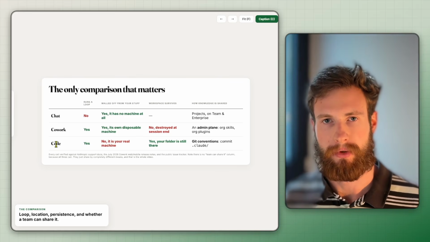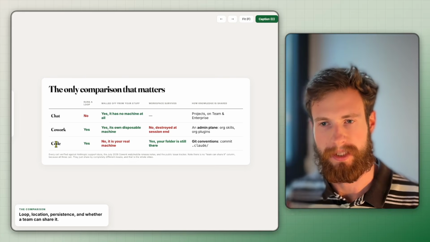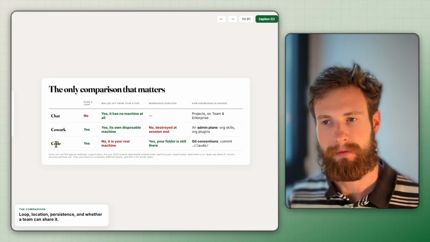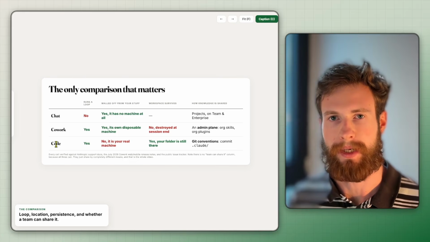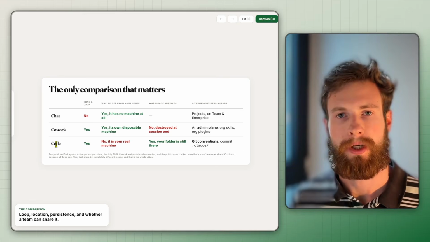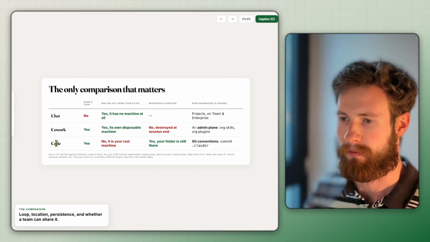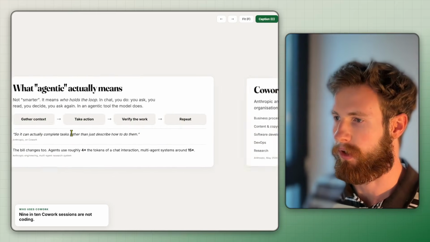So you can have what's called a second brain, where you have a bunch of markdown files and documents connected to each other, and that personalizes your experience and makes your system just much more helpful. Versus Cowork, where it kind of loses all of that when you start a new session. So I think it would make sense for a lot of people to use Claude Code.